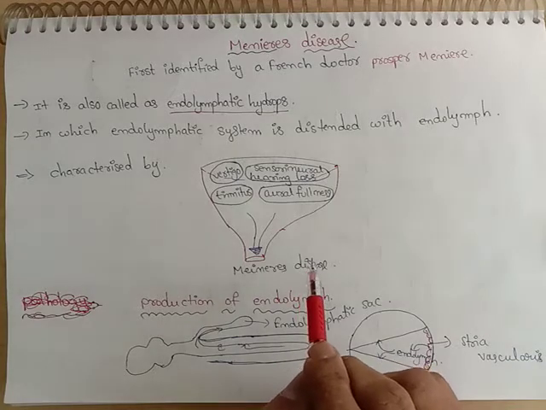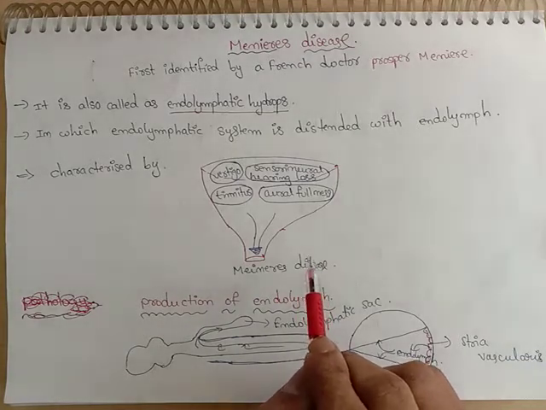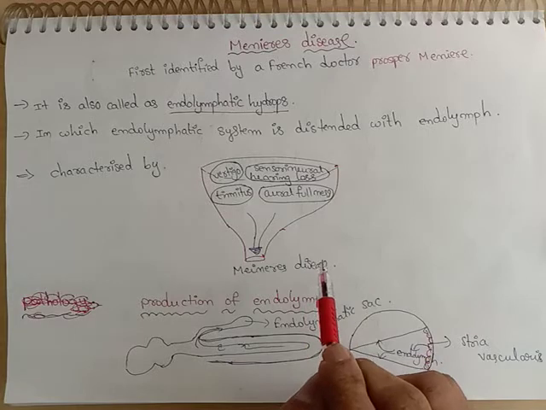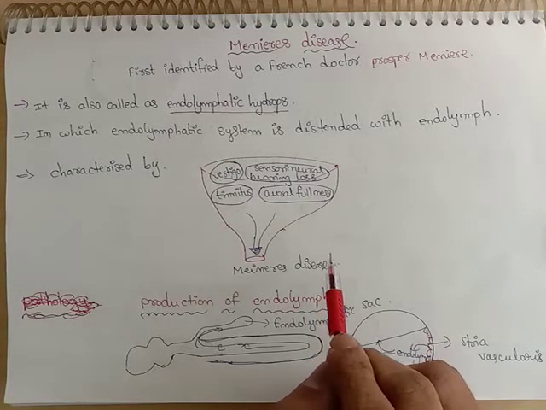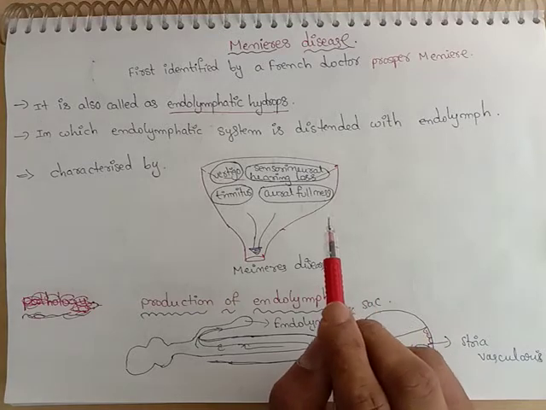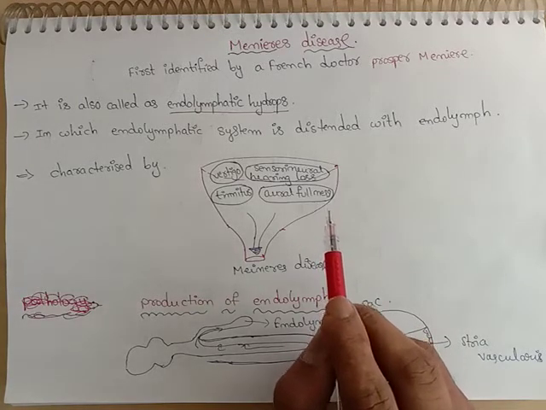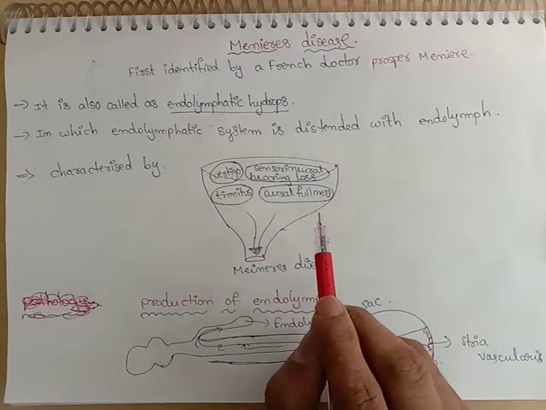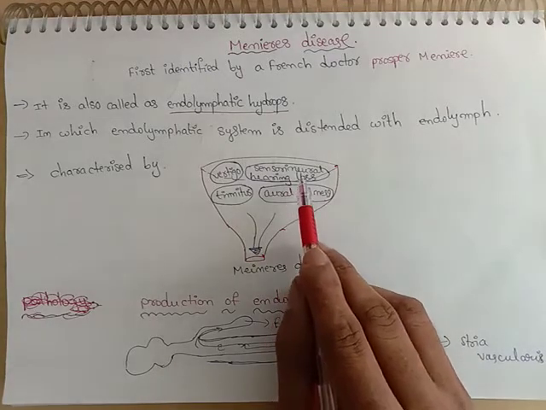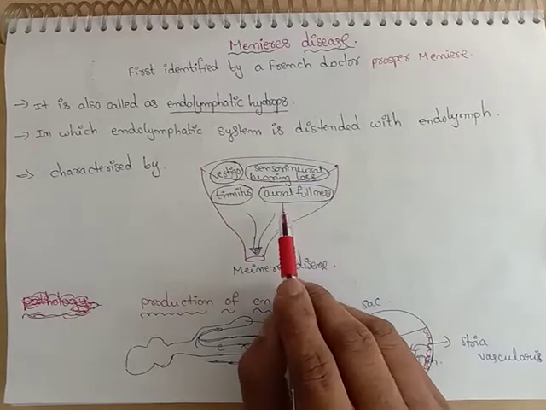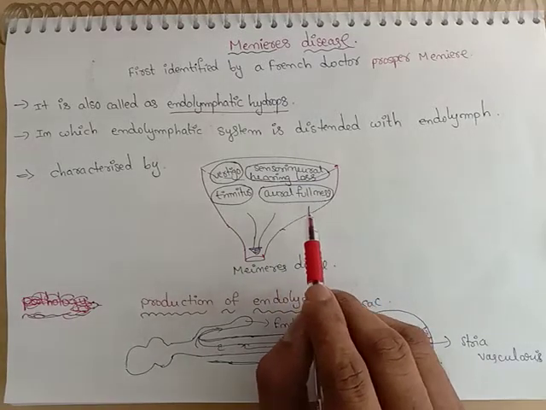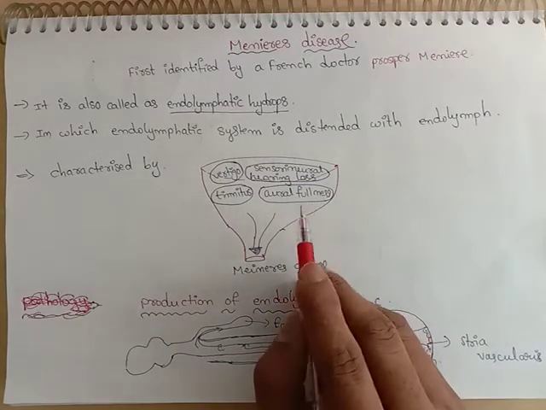Conductive hearing loss is caused by any obstruction in the external auditory meatus or middle ear. If there are any lesions in the internal ear and related nerves, it gives rise to sensorineural hearing loss. Aural fullness is the feeling of fullness in the ear.